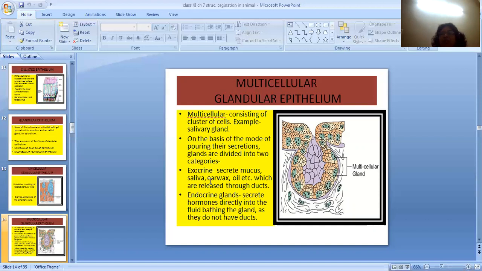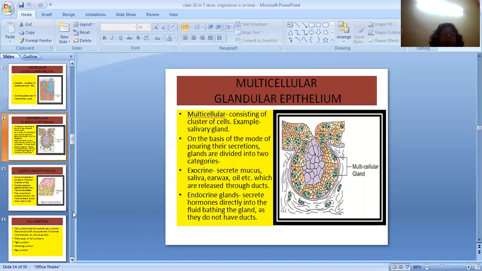Exocrine glands are those glands which have ducts. With the help of the ducts, their secretion passes to the target organ. Whereas endocrine glands, they secrete hormone. They are ductless glands. They pour their secretion directly into the blood. You have studied about many exocrine glands like salivary gland secretes saliva, gastric gland secretes many enzymes. Then endocrine glands you also know about, like pituitary gland, pancreas, hypothalamus, they are endocrine glands.